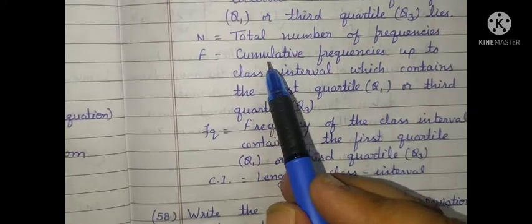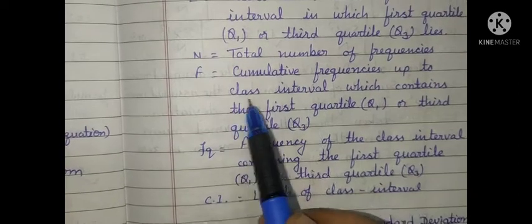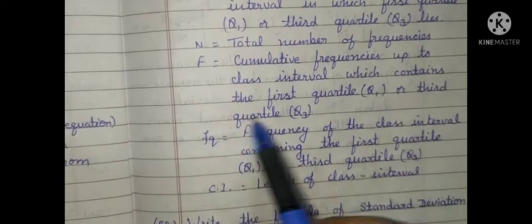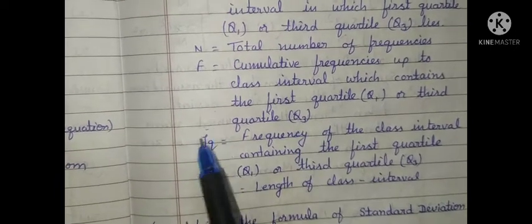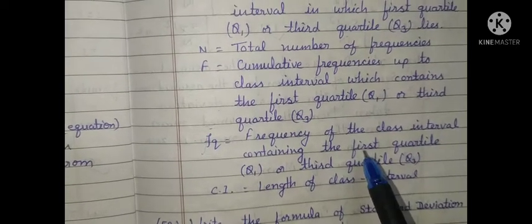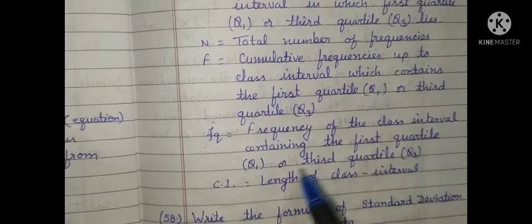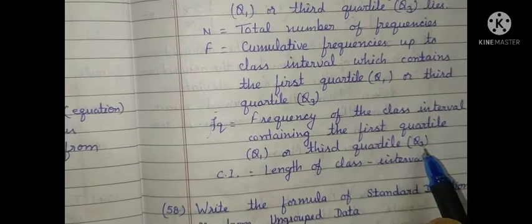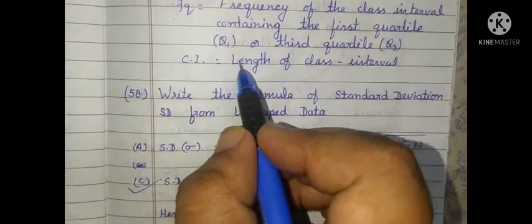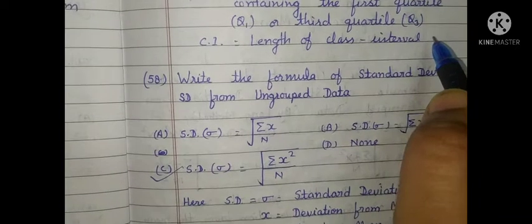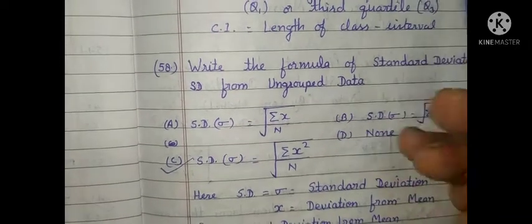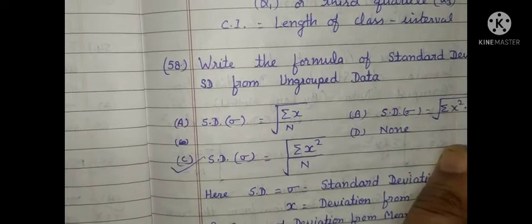Capital F is equal to cumulative frequencies up to class interval which contains the first quartile Q1 or third quartile Q3. FQ is equal to frequency of the class interval containing the first quartile Q1 or third quartile Q3. And the last is CI. CI means length of class interval. So this is all about the notation used in question number 56 and 57.